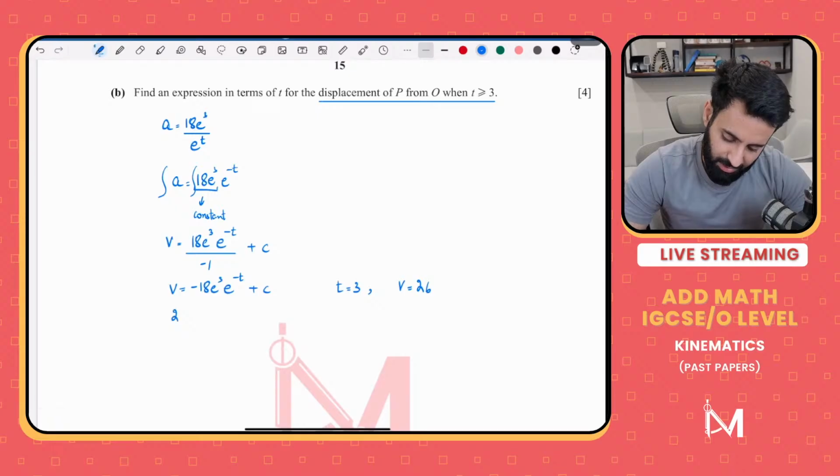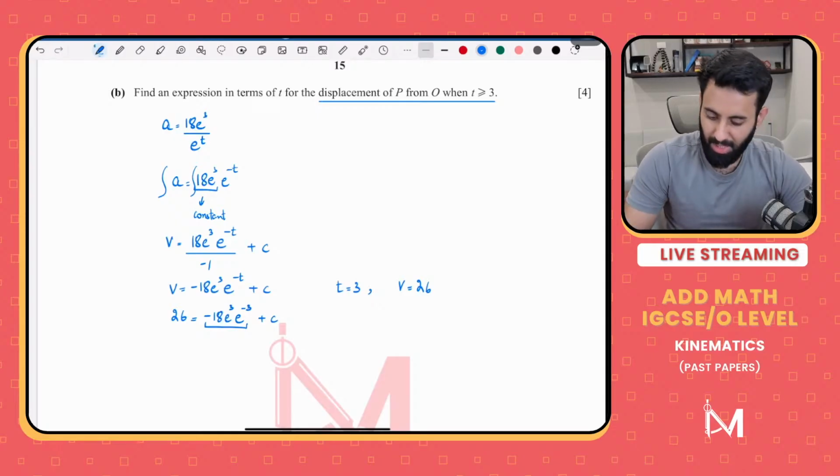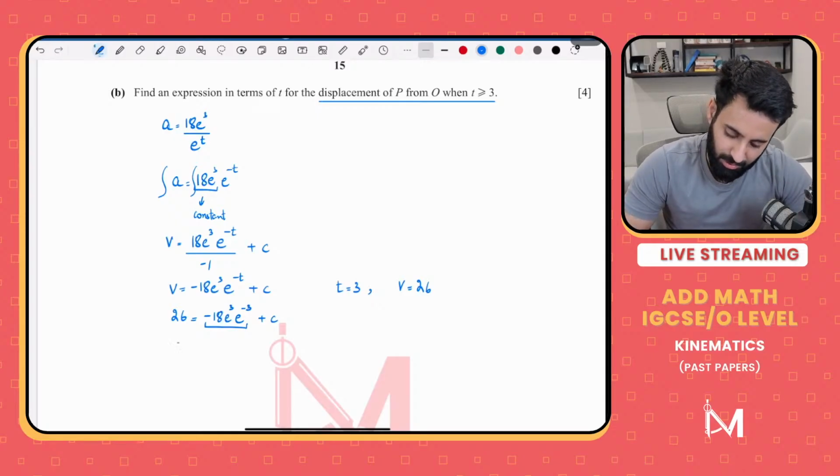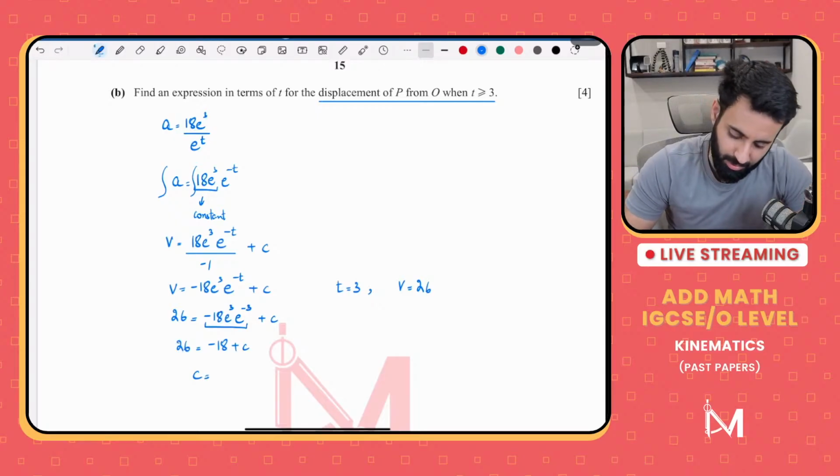So 26 is equal to minus 18 e cube e raised to the power minus 3 plus c. So 18e cube into e power minus 3, remember the powers will be added. That's going to be e power 0, which is 1. So minus 18 into 1 is simply minus 18, and c is equal to 26 plus 18. That's equal to 44.